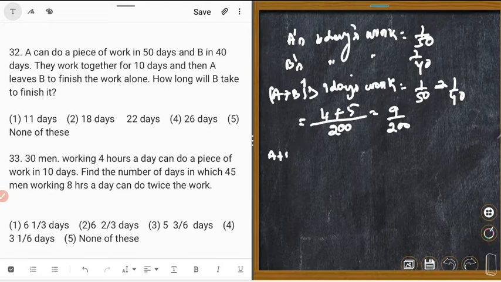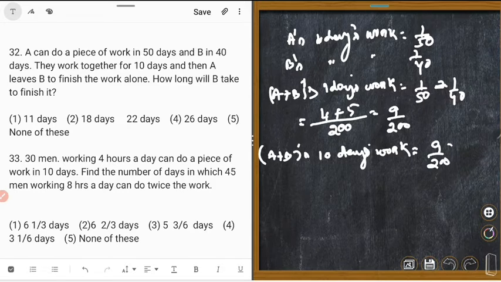So they worked for 10 days, that means A plus B's 10 days' work is equal to 9 upon 200 into 10. Zero cancels, that is 9 upon 20.